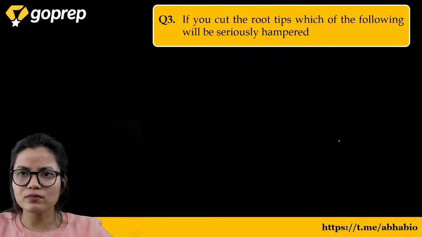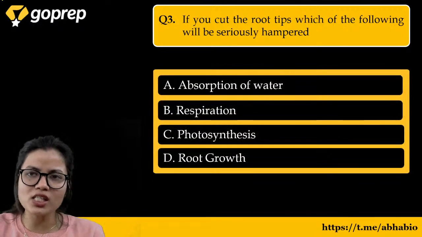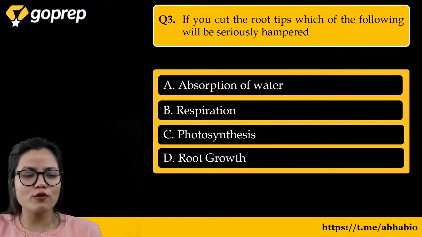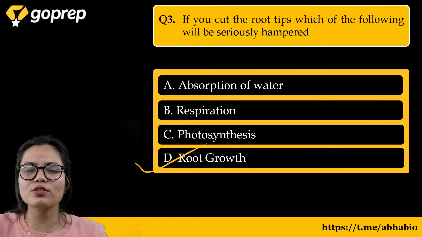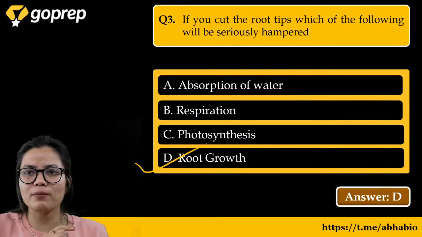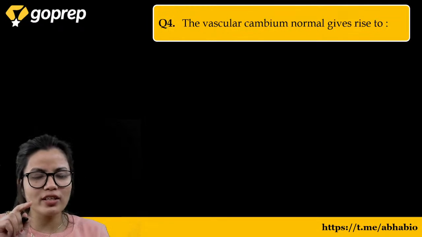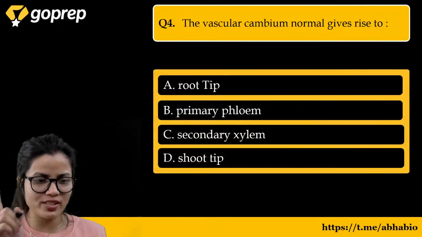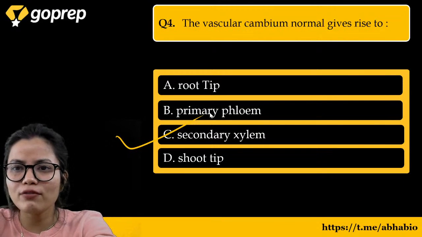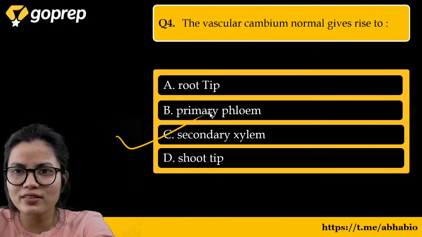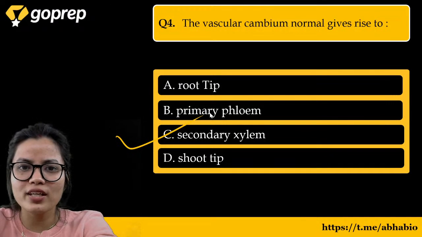So your question was this. If you cut the root tip, which of the following will be hampered? Obviously, the growth of the root will be hampered because you are removing the apical meristem. Next question was, the vascular cambium normally gives rise to? Obviously, it will give rise to the secondary xylem and the secondary phloem. I hope that everything till now is clear to all of you. Okay, chaliye, let us do the next question.